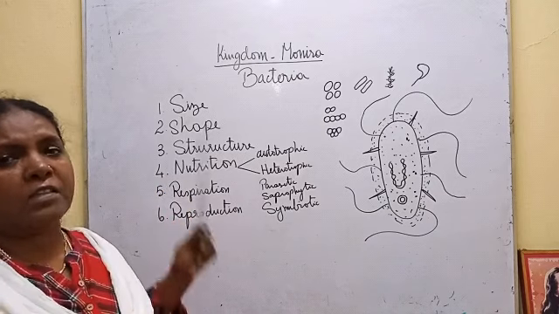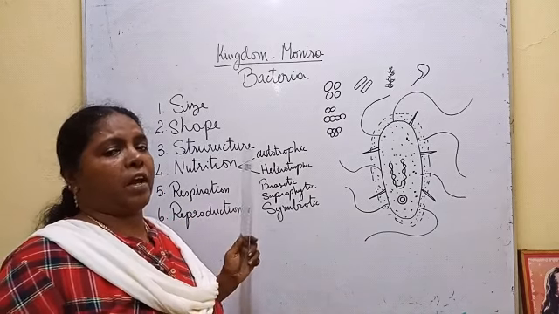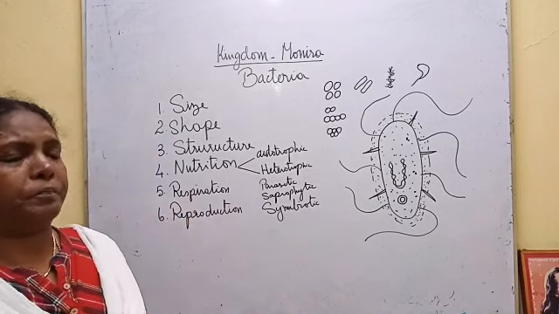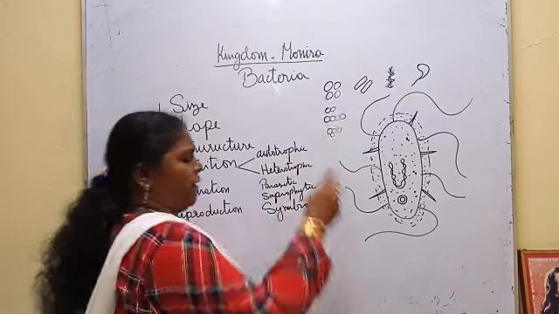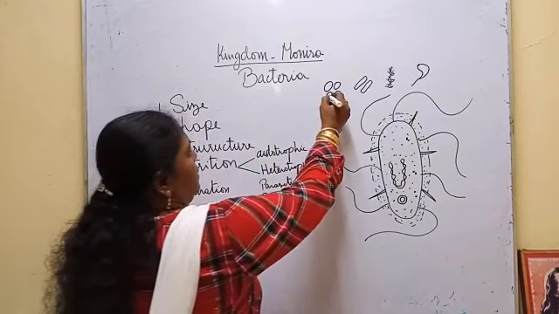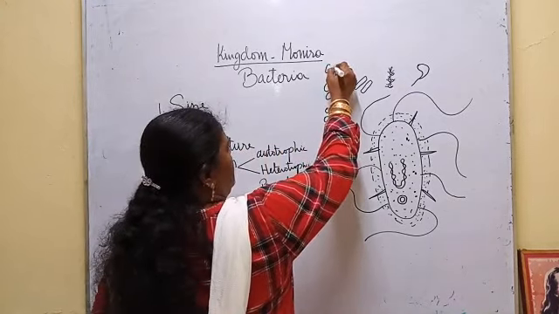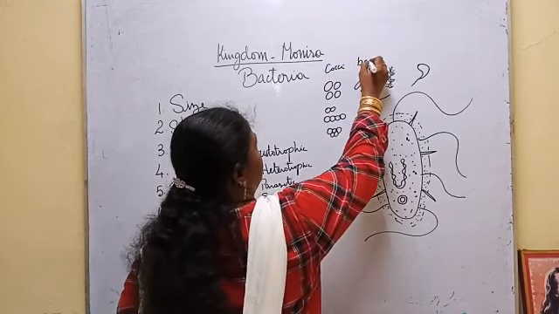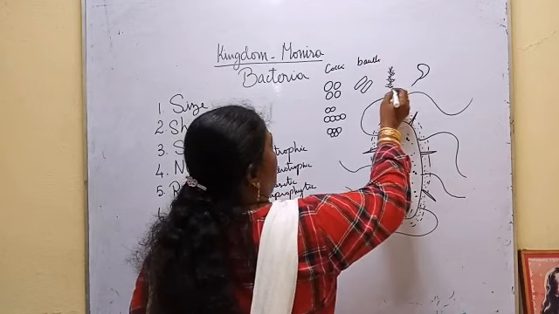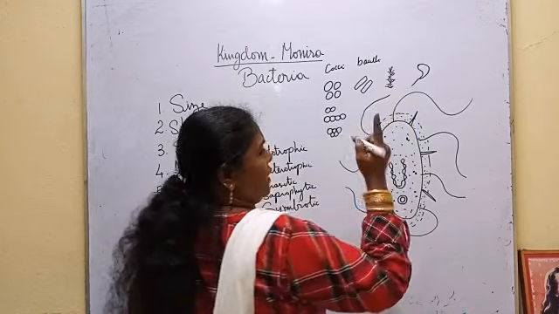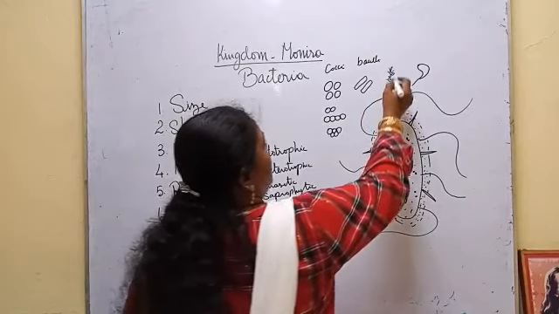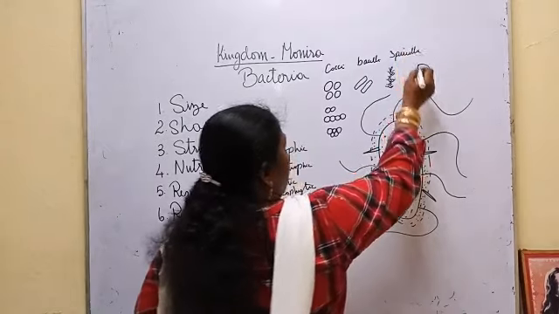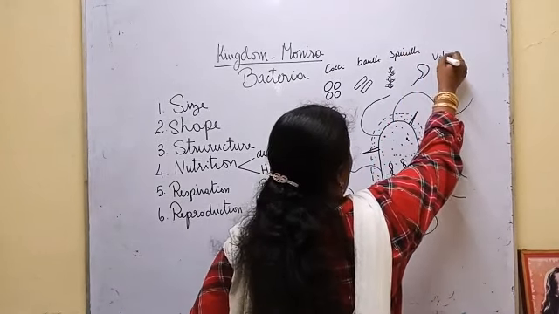The size is microscopic, measured in microns. Then if you take the shape, it is spherical shape, cocci; rod shape, bacilli; spiral shape, like a spring, spirilla; comma shape, vibrio.